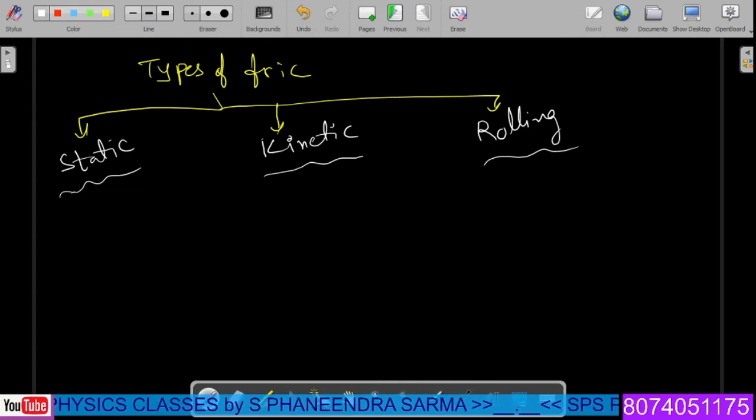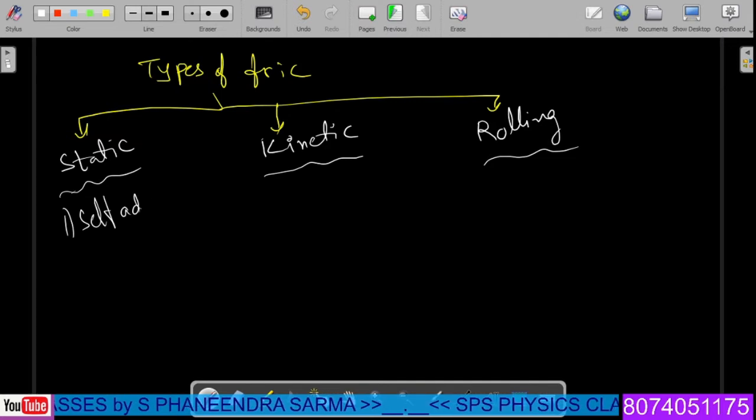Static friction means a kind of frictional force offered by the contact surface such that in this particular condition the friction force has a self-adjusting nature. Number one, self-adjusting nature with respect to direction as well as magnitude.